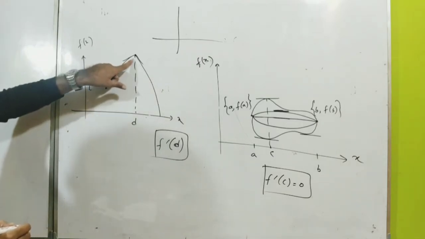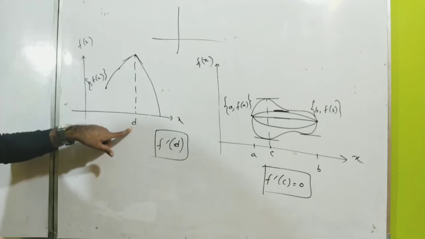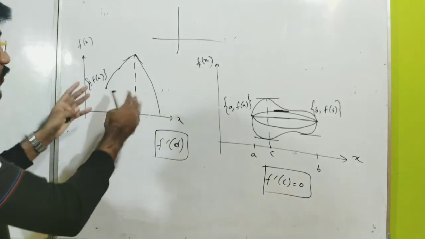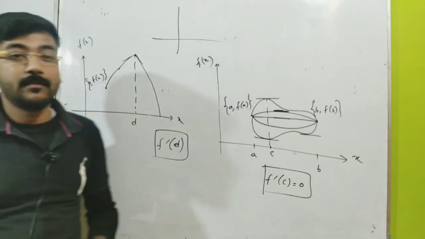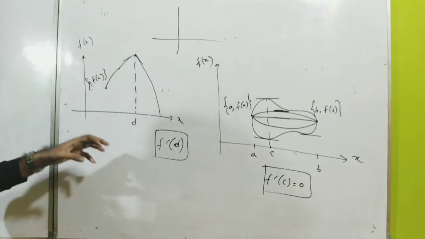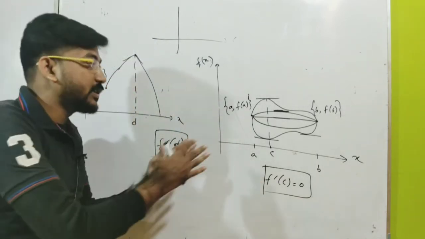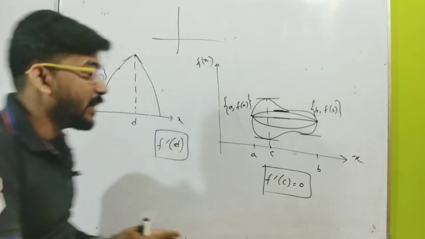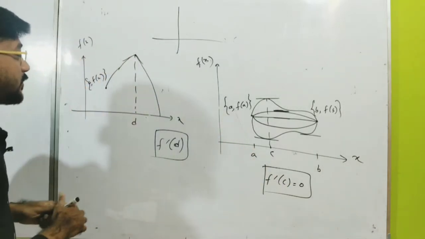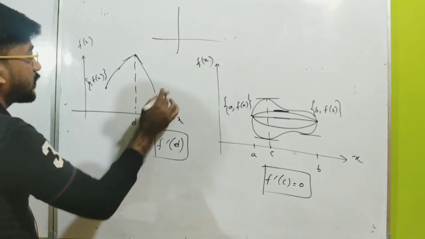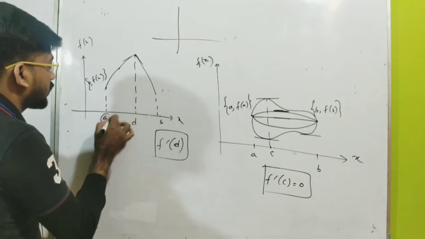If the function is not differentiable at this point D, you can't apply Rolle's theorem. So you need a continuous function in this interval, as well as a differentiable function within this interval, like (a, b).